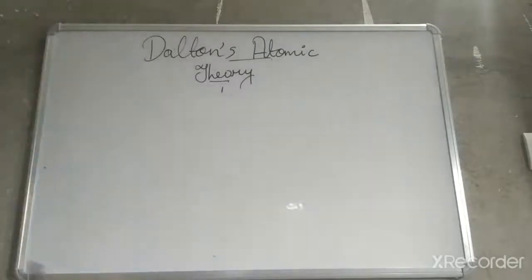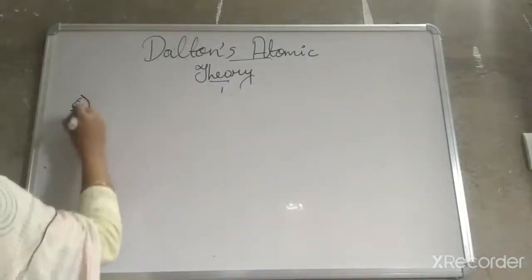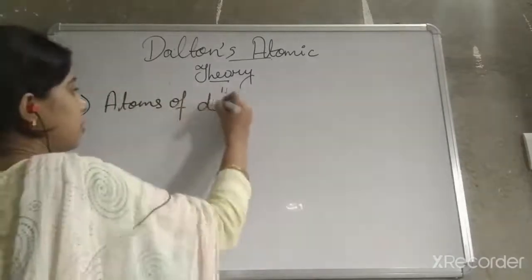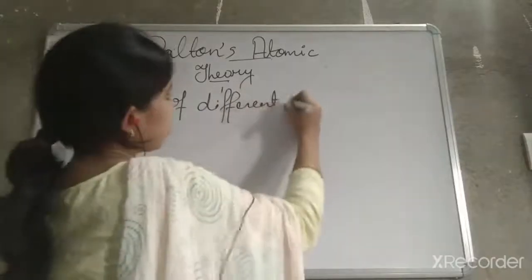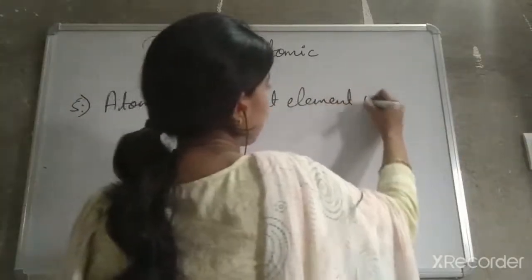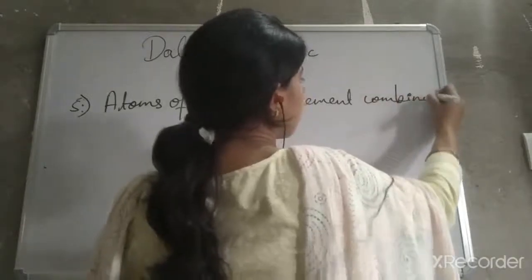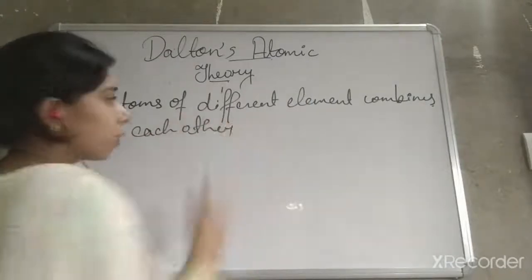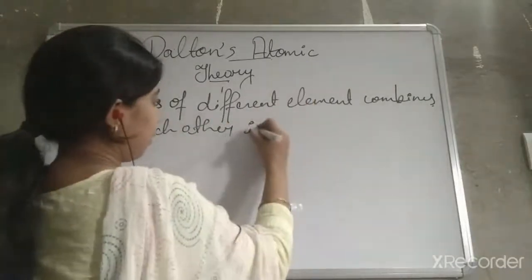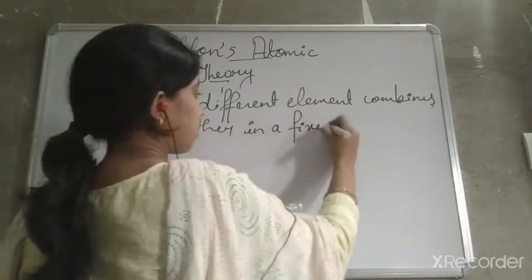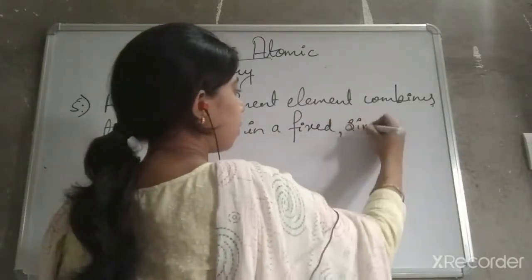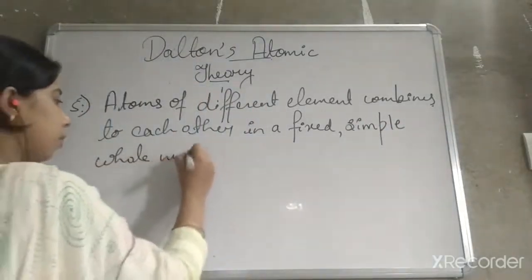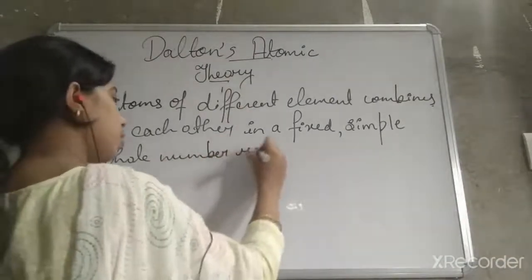Okay, so he explained that atoms of different elements combine to each other in a fixed simple whole number ratio.